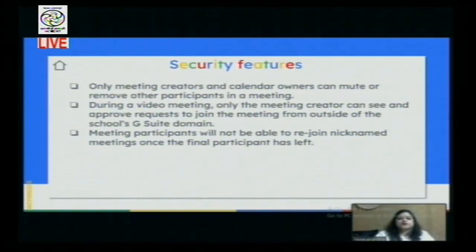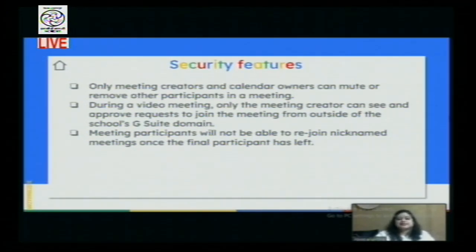Or if you have any kind of an intruder, could be a person who is trying to join your Meet, who is outside the domain of your school, then in that scenario, the teacher, the person who is the creator of the video meeting, only will have the right to either approve that person to enter or to deny that person to enter.